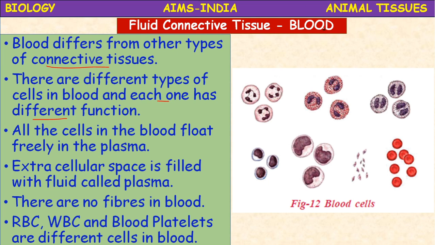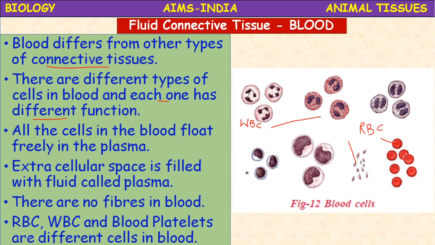See here, this is WBC, white blood corpuscles. These are also WBC. And these are red blood corpuscles, RBC. And these are blood platelets, thrombocytes, star shaped cells.